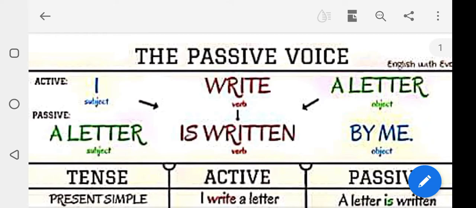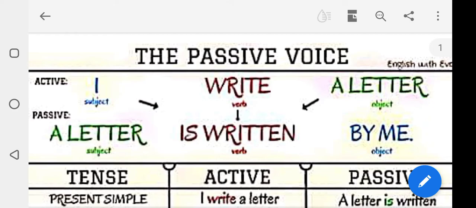For example, a letter is the object. Should write here as the subject. This is the change, the rule first. A sentence can be separated into subject, verb and object. Yes, a letter is written by me. Yes, we use this: a letter is, and the tense changes.